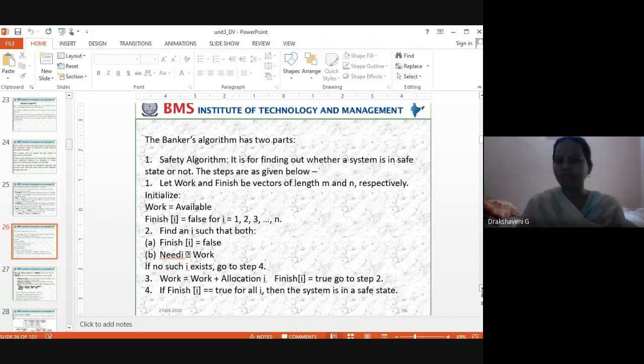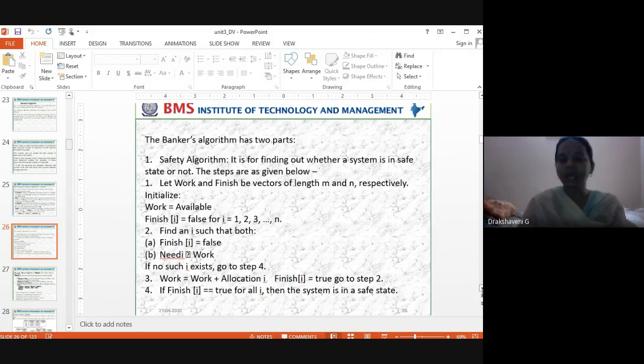What is there in step 4? Finish means I have to wait, or else what we do, work equals work plus allocation, then finish equal to true. We say okay, make the finish equal to true, go to step 2. If finish of i is equal to true for all i, then the system is in a safe state.